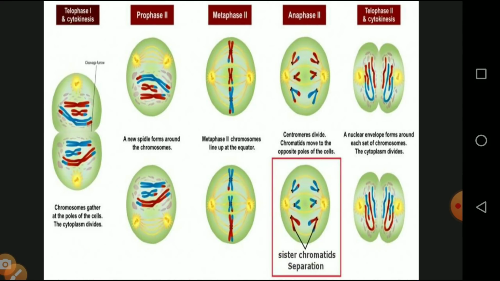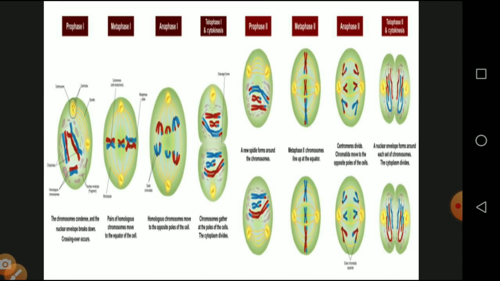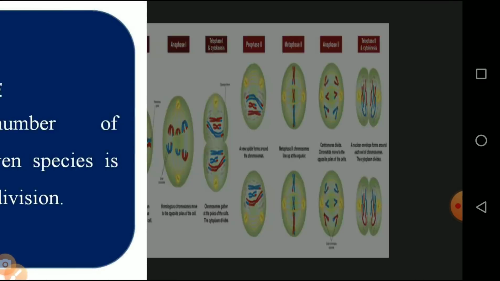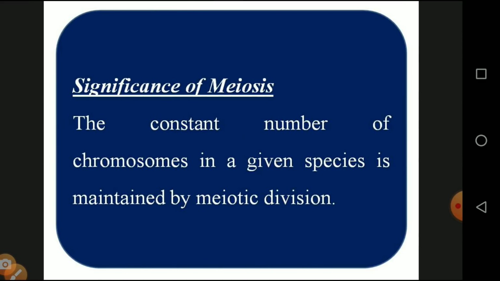Then this is the overall representation of the meiosis process and meiosis 2, followed by prophase 2, metaphase 2, anaphase 2, telophase and cytokinesis, as given in this diagram. And this is the overall schematic representation of the meiosis process, which includes both meiosis 1 and meiosis 2. And what is the significance of meiosis?